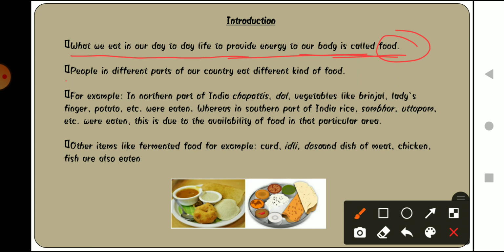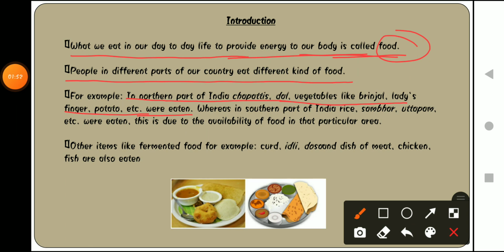People in different parts of our country eat different kinds of food. We all know that there are different kinds of people and varieties in every particular place. So different people eat different food items in different parts of the country, or you can say different parts of the world. For example, in the northern part of India, chapatis, dal, and vegetables like brinjal, ladyfinger, potato, etc. are eaten. Northern means the Punjab side, the Jammu Kashmir side; people in these parts mostly eat roti, sabji, these types of food items.